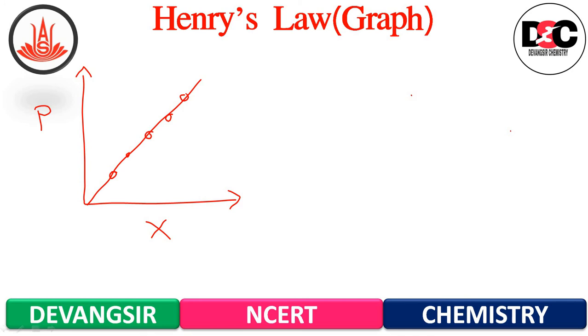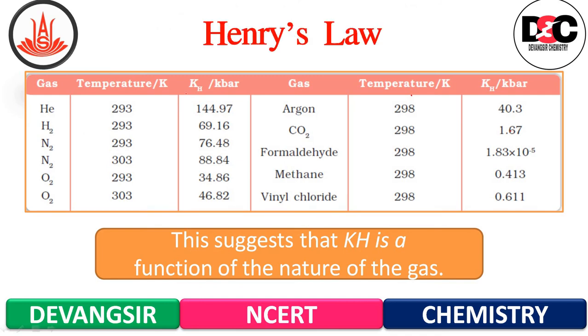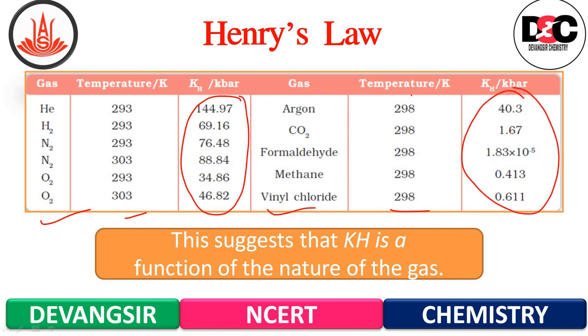Different gases have different Kh values at the same temperature. This suggests that Kh is a function of the nature of the gas. Here you can see different gases, and at the given temperature their Henry's constant is given. According to this table, this suggests that Kh is a function of the nature of the gas. Okay.